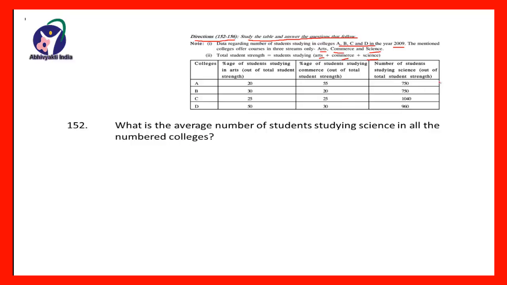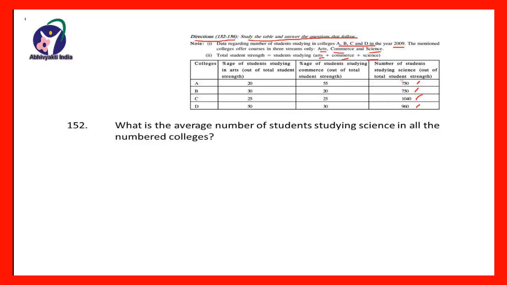There are 4 colleges A, B, C and D, and in college A there are 750 students studying in science, 750 in college B, 1040 in college C and 960 in college D. So the average is calculated as sum of all these students divided by 4.